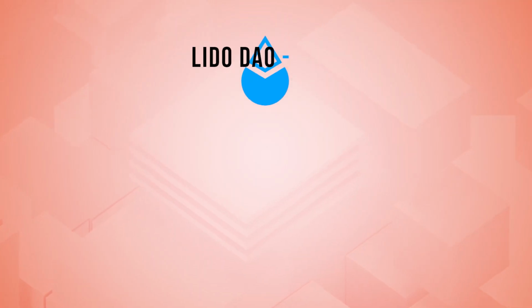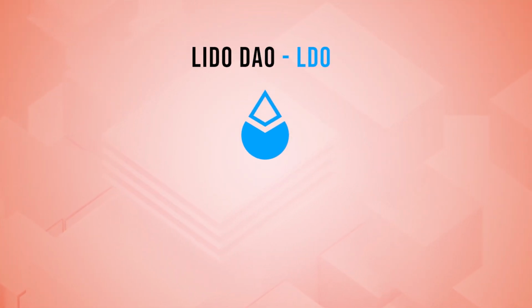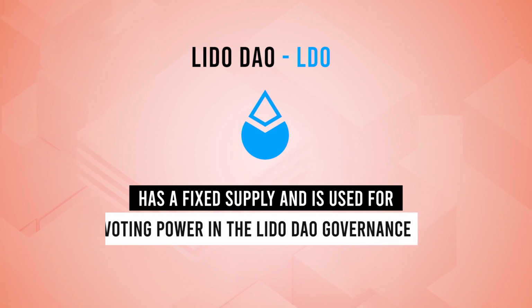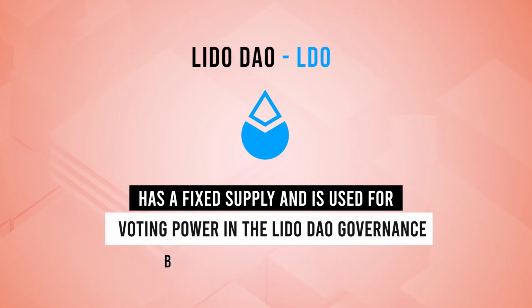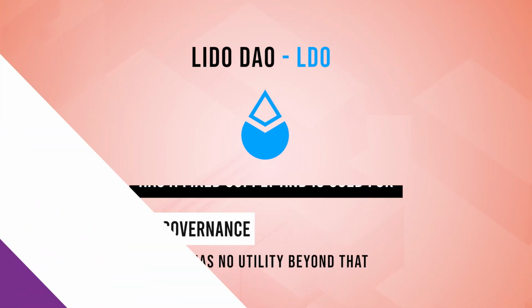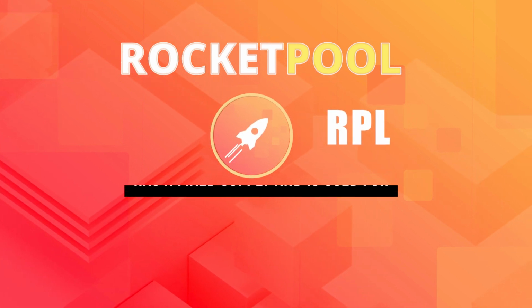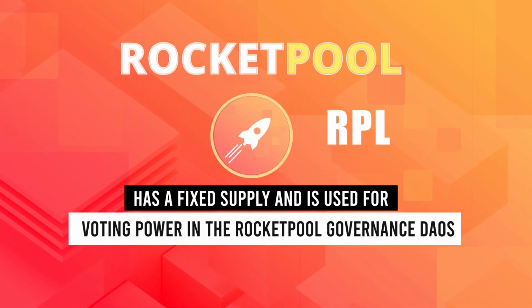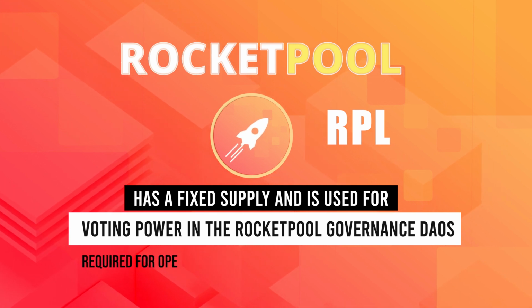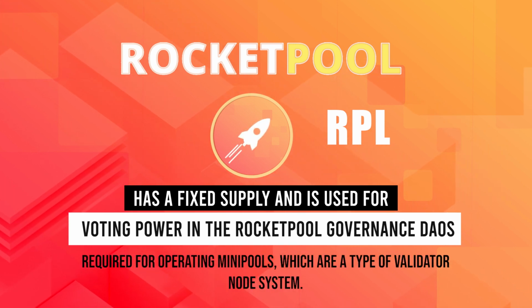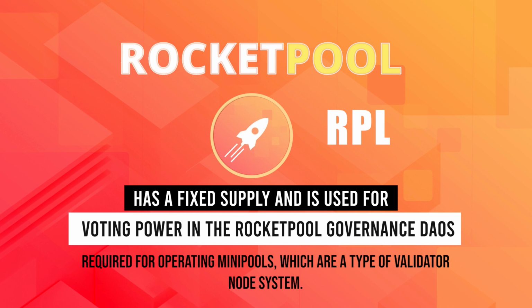The native token for Lido DAO is called LDO and has a fixed supply and is used for voting power in the Lido DAO governance, but has no utility beyond that. Rocket Pool likewise has a token called RPL, also with fixed supply, and is used for voting power in the Rocket Pool governance DAOs, and also required for operating mini pools, which are a type of validator node system.